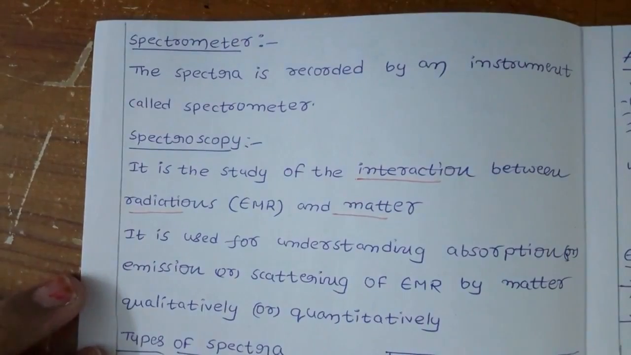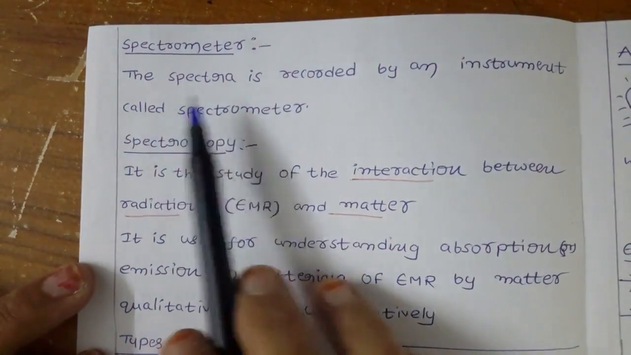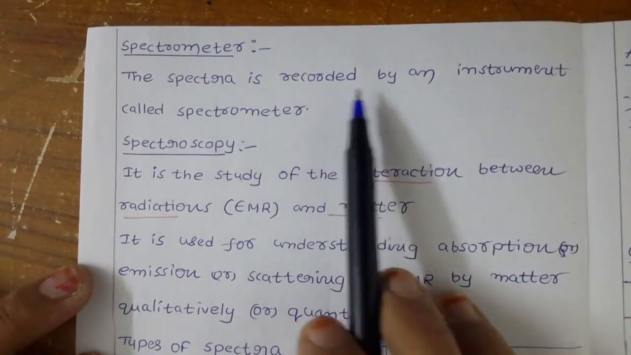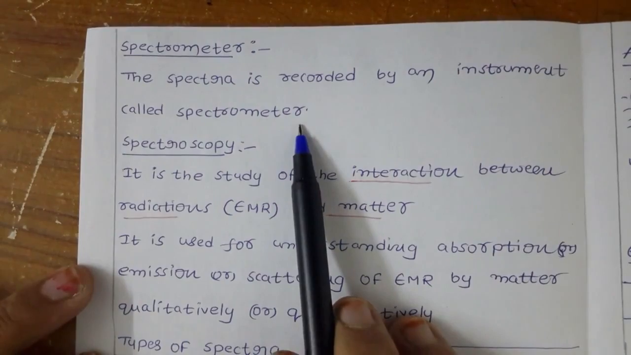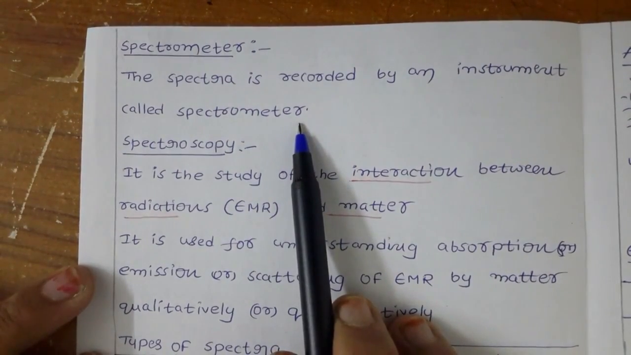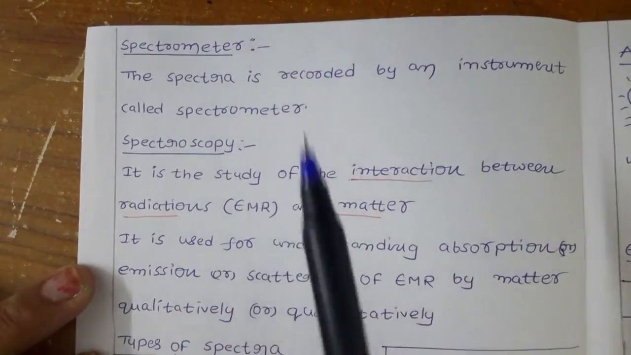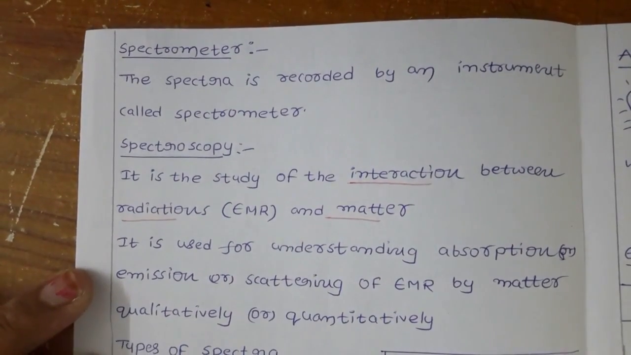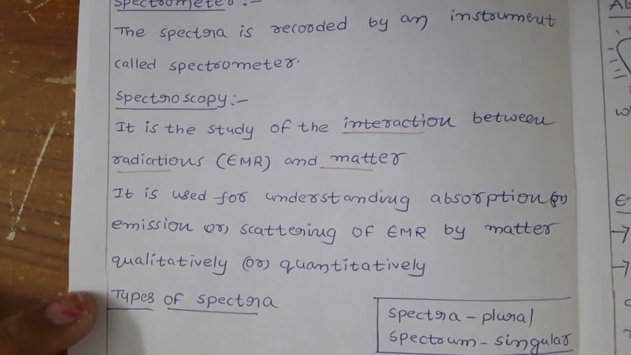Another terminology is the spectrometer. The spectra is recorded by an instrument called a spectrometer. Spectrometer is nothing but an instrument with which you are going to record spectra.